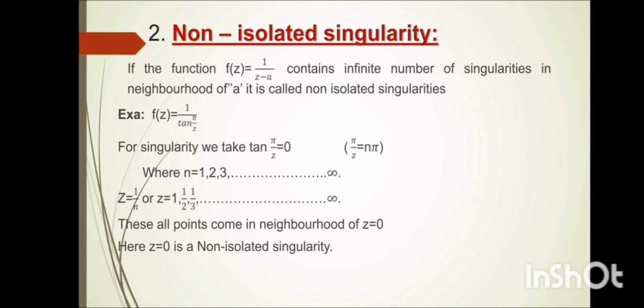For singularity we take tan(pi by z) equal to 0. So tan(pi by z) equal to n pi, where n is equal to the integers 1, 2, 3 up to infinity. z is equal to 1 by n, or 1, 1 by 2, 1 by 3 up to infinity. These all points come in the neighborhood of z equal to 0. Here z equal to 0 is a non-isolated singularity.